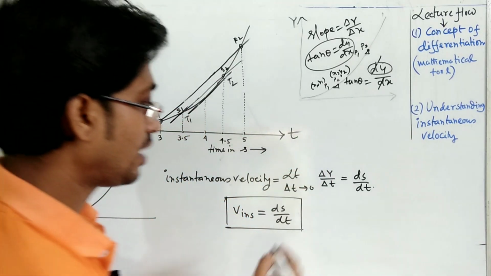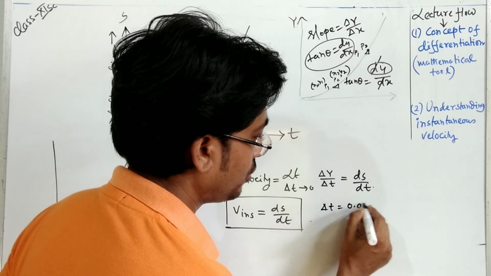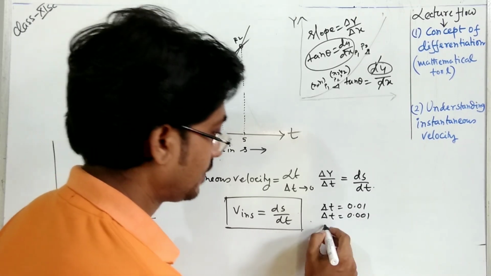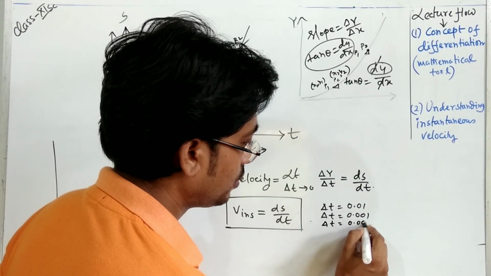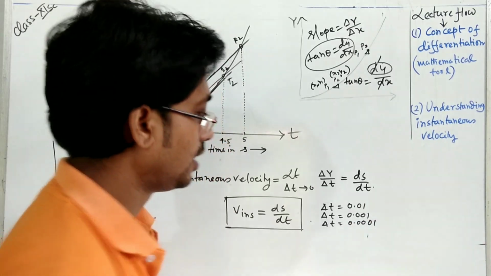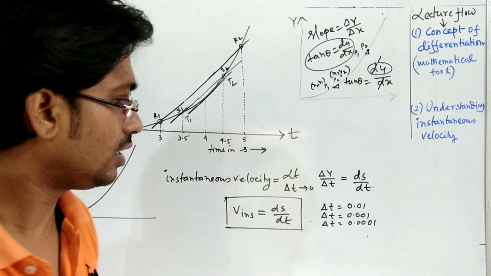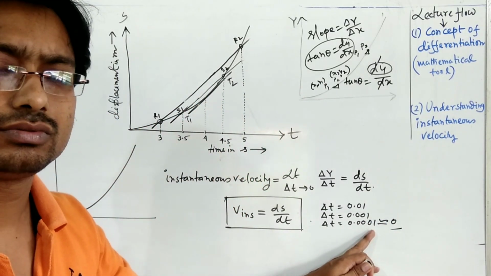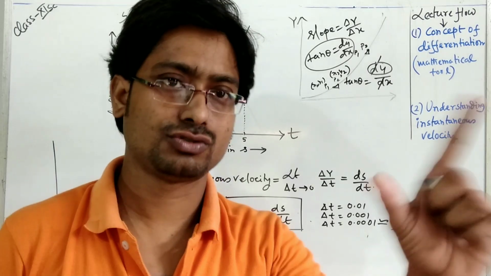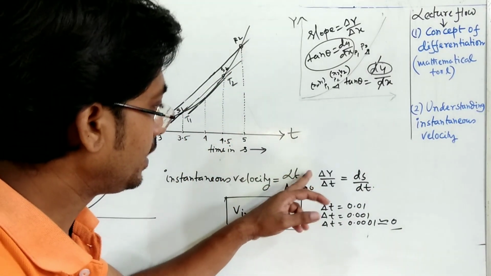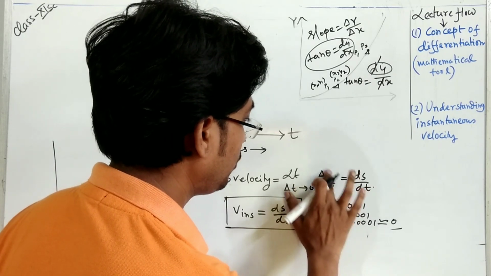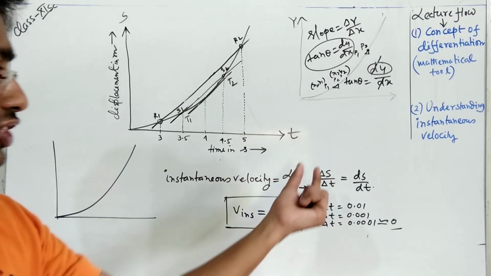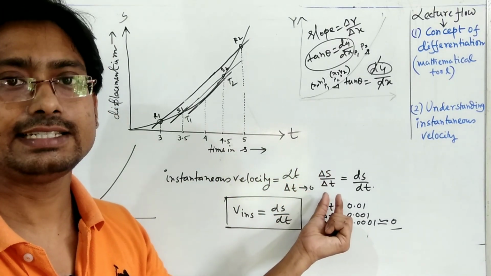Suppose we take delta t equal to 0.01, or 0.001, which is also small, or 0.0001. So delta t is very close to 0, but not actually 0. Then it will be delta s by delta t, the change in displacement over the change in time.